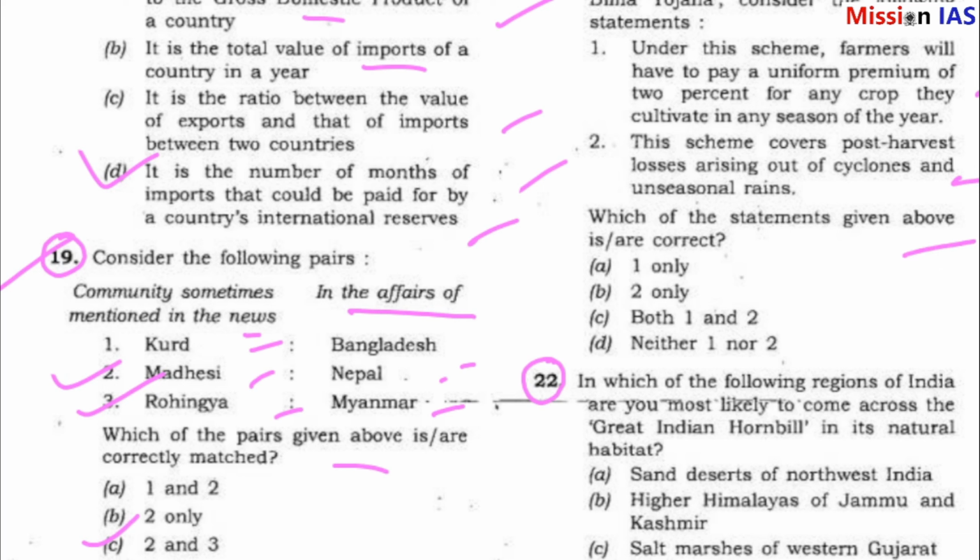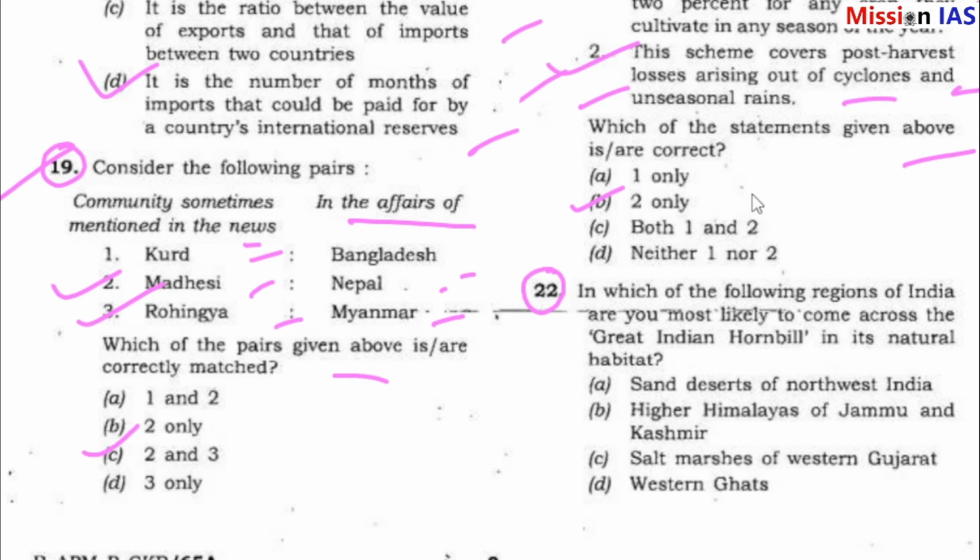Which of the statements given are correct? So question number 21 answer is B, 2 only. Pradhan Mantri Fasal Bima Yojana covers post-harvest losses arising out of cyclones and unseasonal rains.